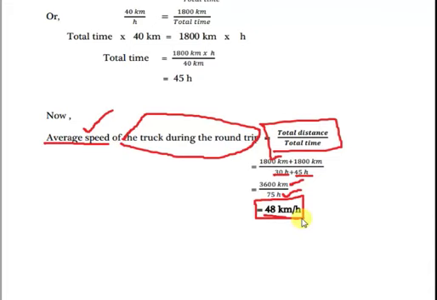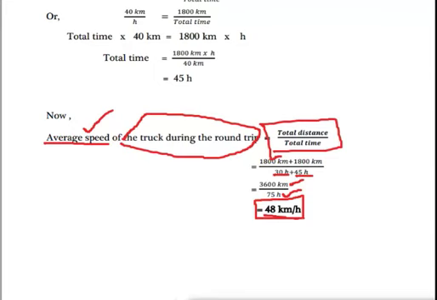In the question it is also given Bangalore to Haryana on the same road, so this is also 1800 kilometer. Okay, so total distance how much during the journey? 3600 kilometer. So total distance we got.